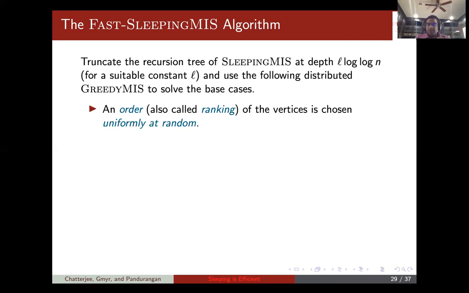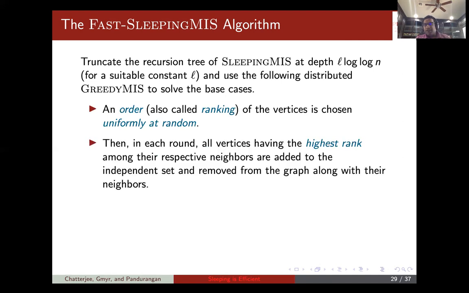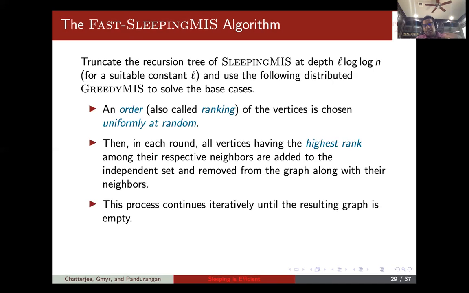You first order the nodes, or the vertices, according to some random ordering. In each round, all vertices with the highest rank among their neighbors are added to the independent set, and they are removed from the graph along with their neighbors. The process continues iteratively until the resulting graph is empty. You can even think of this as a sequential process, but of course you can do it distributedly, with all nodes that can get into the independent set in any round getting into the set simultaneously.